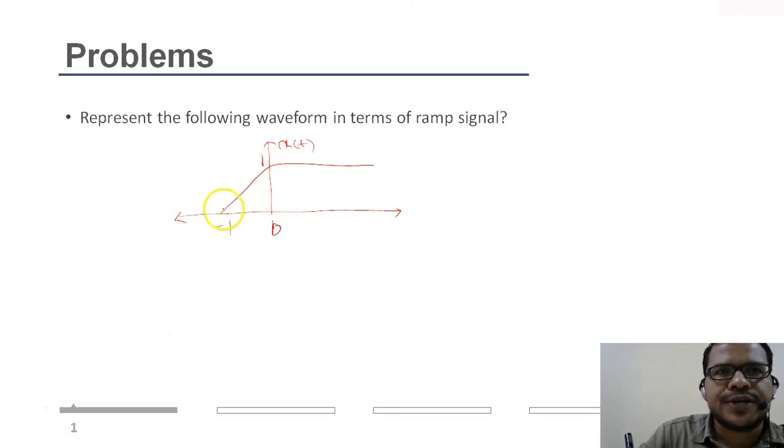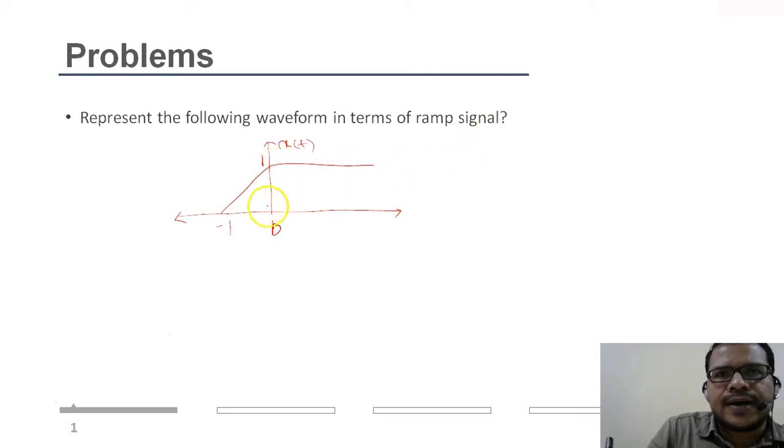So first you see this instance, and the next instance at which it makes another transition. From minus 1 it goes on increasing, then the second transition comes at t not equal to 0.